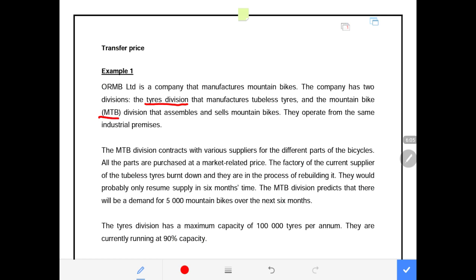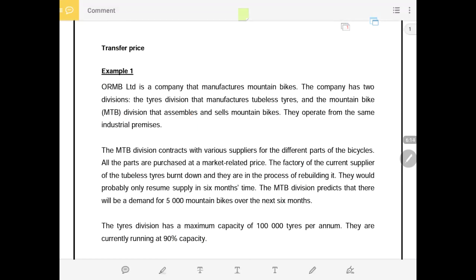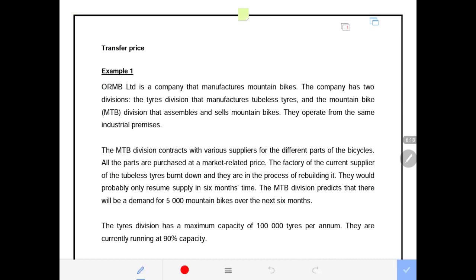Remember, the mountain bike division requires two tires, meaning each mountain bike requires two tires. Keep that at the back of your mind. They are operating from the same industrial premises. It's very important to note that it is the same industrial premises.